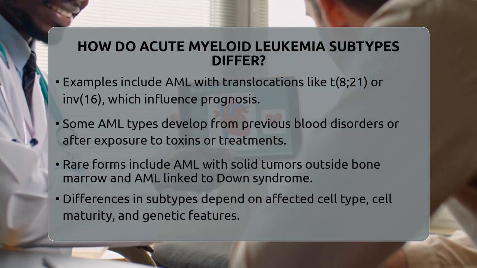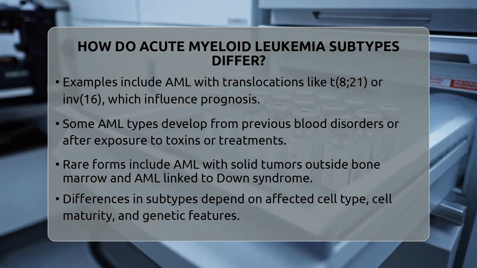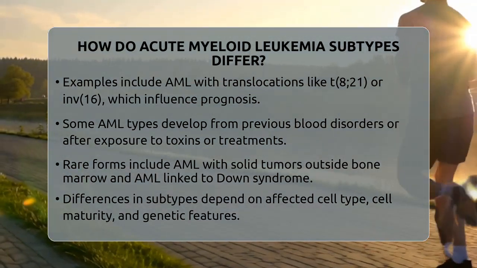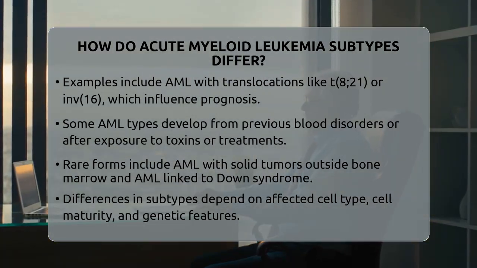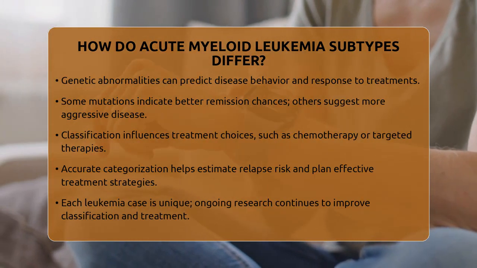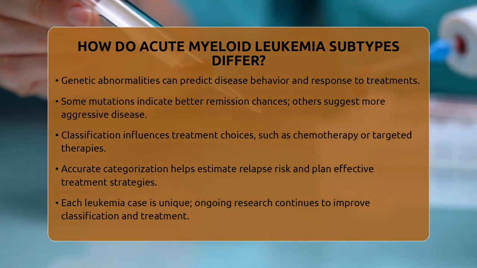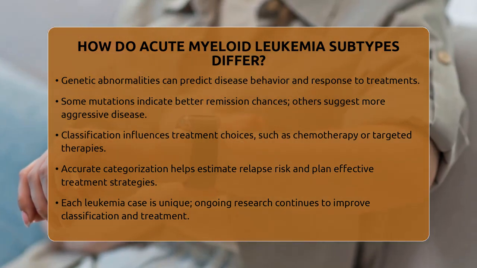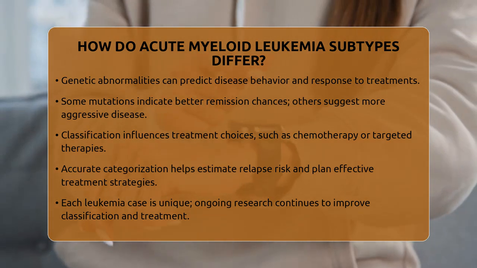The key differences between these subtypes come down to what type of blood cell is affected, how mature the cells are, and the genetic features present. Some subtypes involve immature cells that haven't developed much, while others show more mature features. The genetic and chromosomal abnormalities help doctors predict how the disease might behave and how it might respond to treatment. For example, certain mutations can mean a better chance of remission, while others suggest a more aggressive disease course. Knowing whether the leukemia developed spontaneously or after previous treatment also influences the approach.